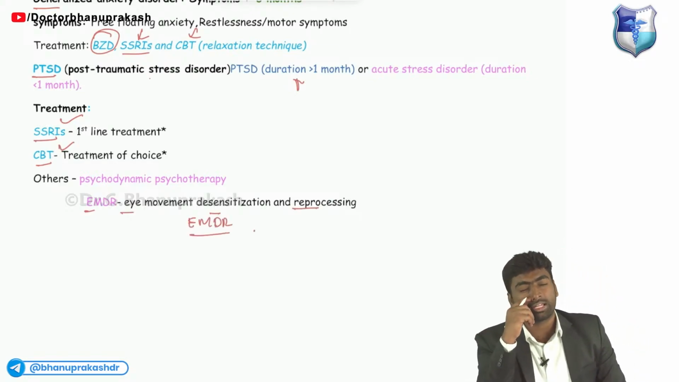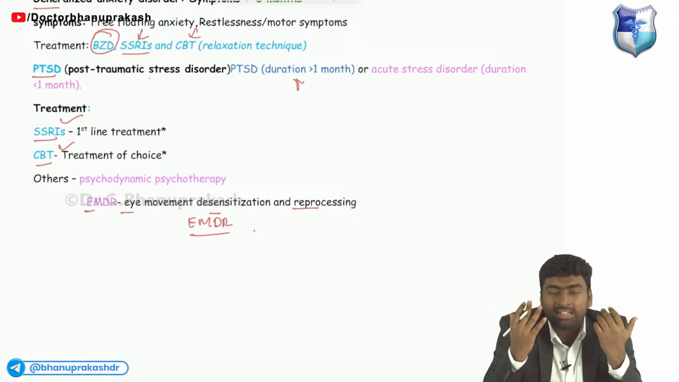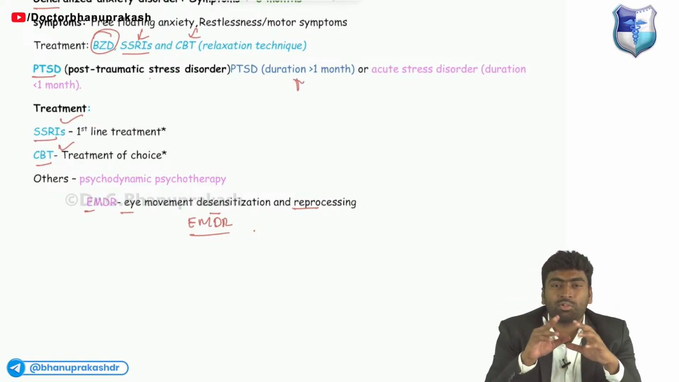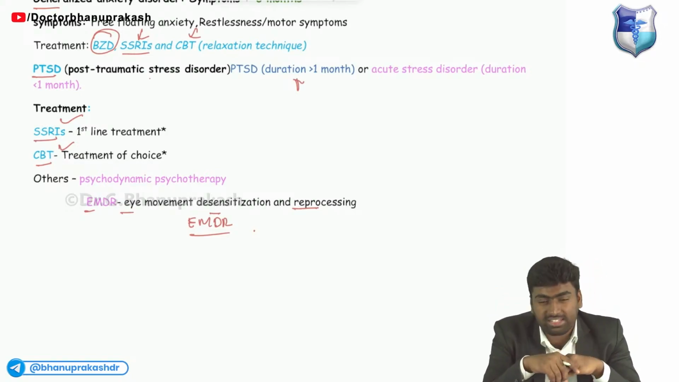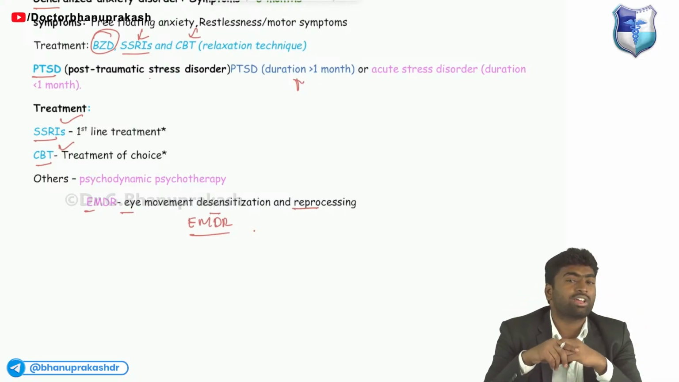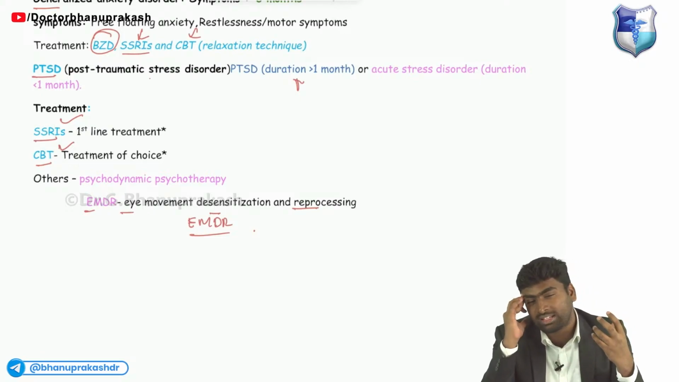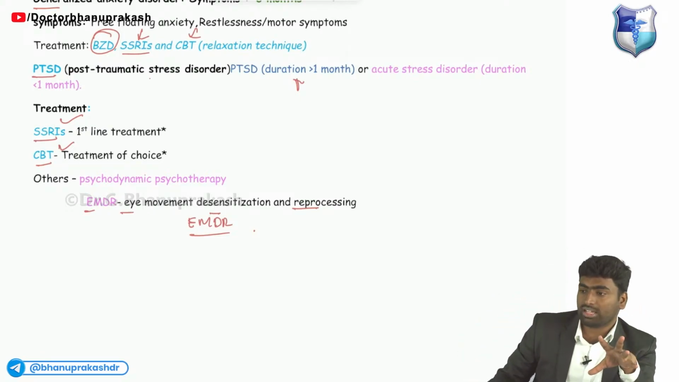In EMDR, we tell them to imagine and to do eye movements, and by this the anxiety level will reduce. They won't go back to the place where the event, the war or the car accident, happened. They'll be having intrusive thoughts that this is going to happen again. Or once they hear the sound of a car, they will think the accident is going to happen. So this is post-traumatic stress disorder.